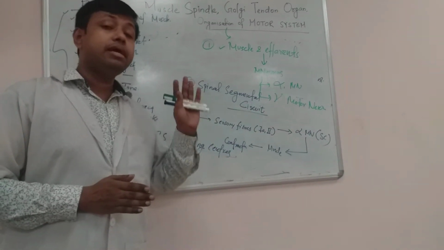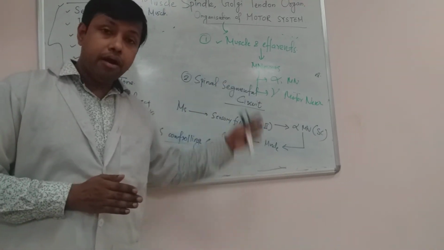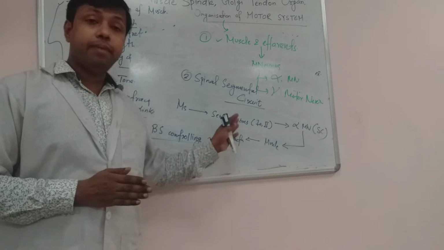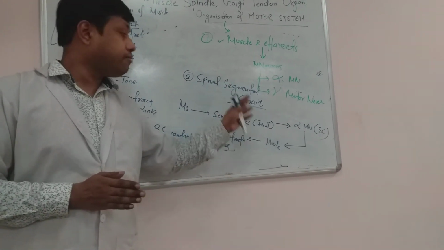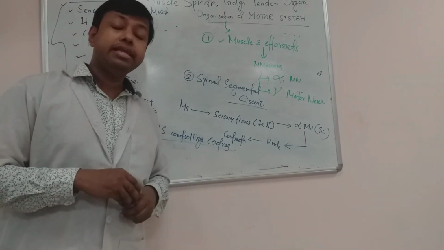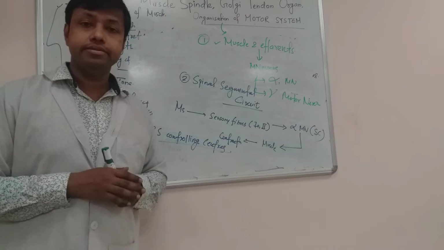The brainstem contains lots of motor nerve nuclei. From there, descending fibers come down and ultimately insert on the spinal cord and help in controlling the action of the alpha and gamma motor neurons, and ultimately help control the motor activity of the human body.